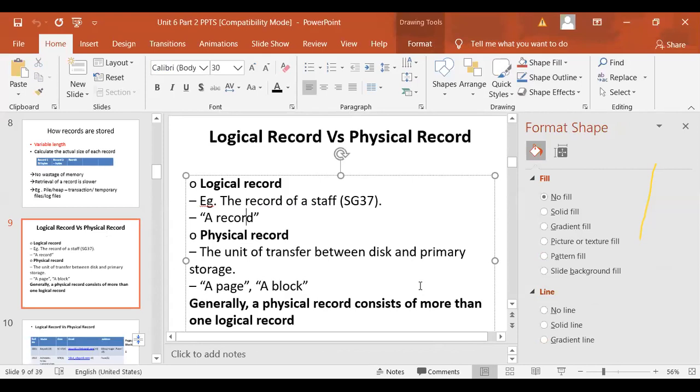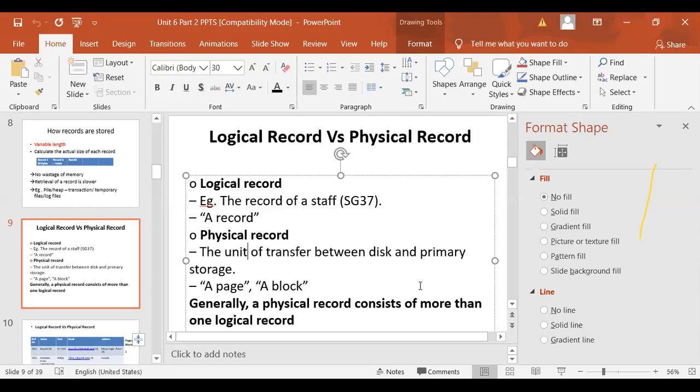We are just storing it on permanent memory, and that is stored as a page or a block of records. So one block may have multiple records. Generally, a physical record consists of more than one logical record. A logical record means a single record of a student. Physically, when 100 or 200 records are collected and stored in a single block, that is called a block or a page of records.